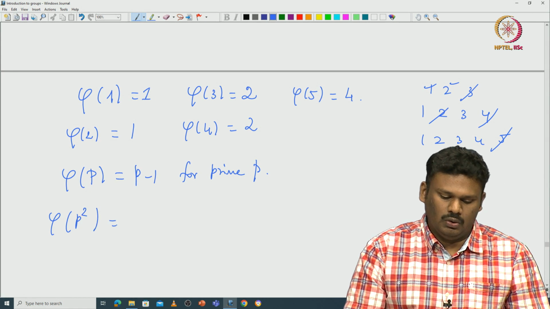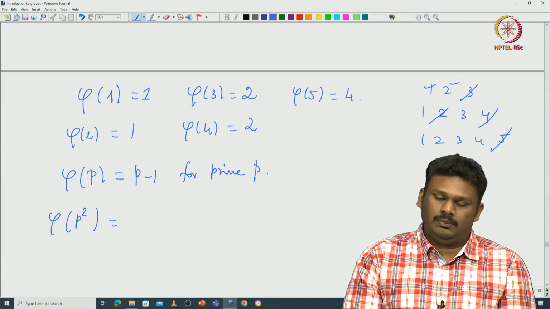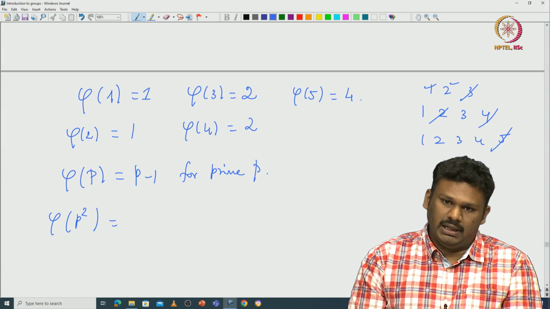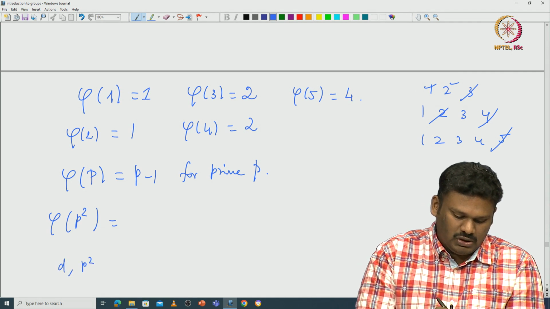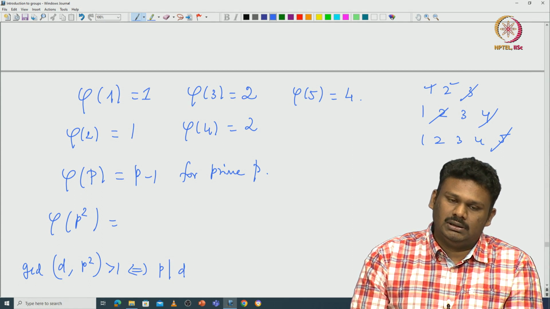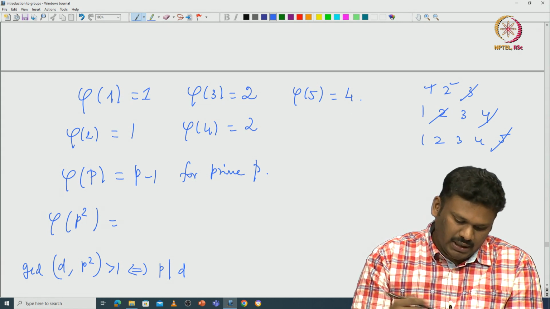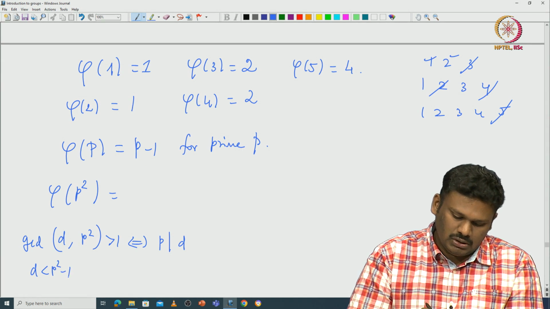So, what happens to, for example, phi of p square? You are trying to count those integers from 1 to p square which are relatively prime to p. If d and p square are not relatively prime, then p must divide d. The GCD of d and p square is greater than 1 if and only if p divides d, because the only divisors of p square are 1, p and p square. And if you take d less than p square minus 1, then this is what happens.